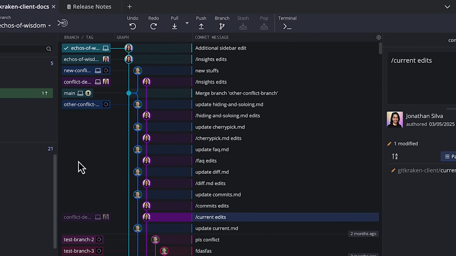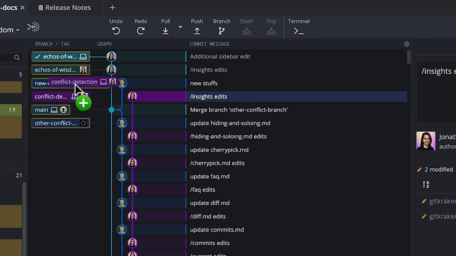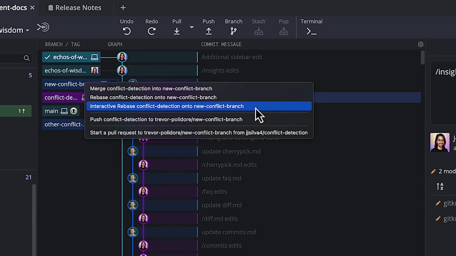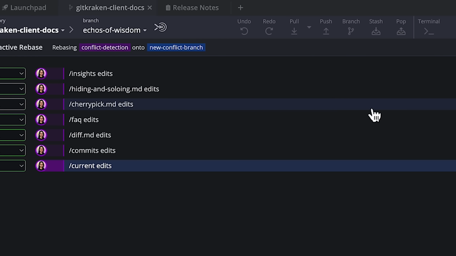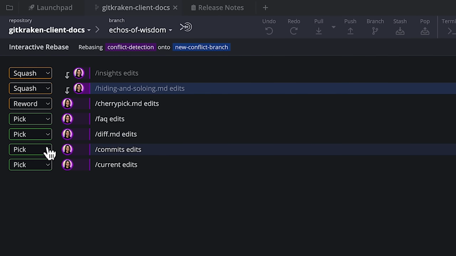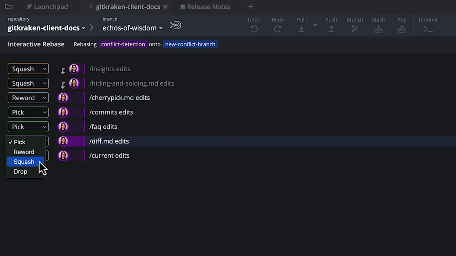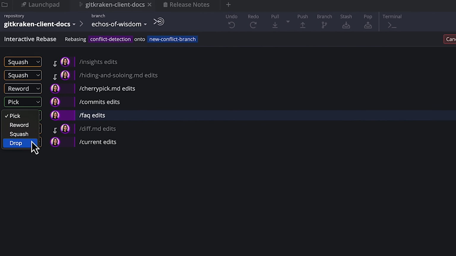Jumping back into the GitKraken UI, we're going to begin an interactive rebase from the conflict detection branch onto the new conflict branch. First, we start by squashing the first 2 commits. Then, we're going to reword the commit message for the cherry pick markdown changes. And then let's do a bit of drag and dropping to reorder the commits. Finally, we're going to squash a commit and drop another commit that we no longer need.